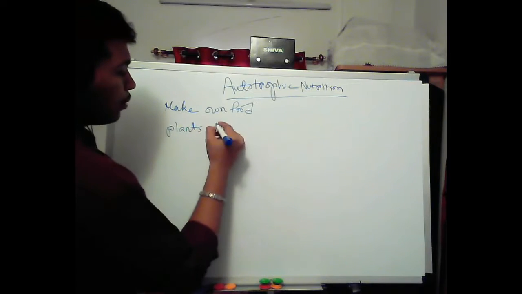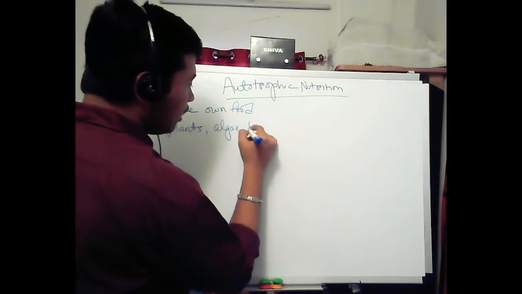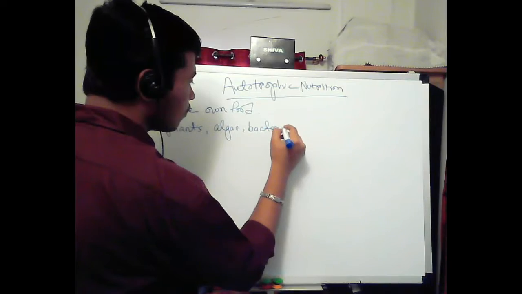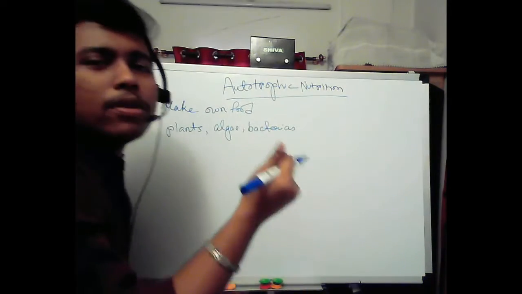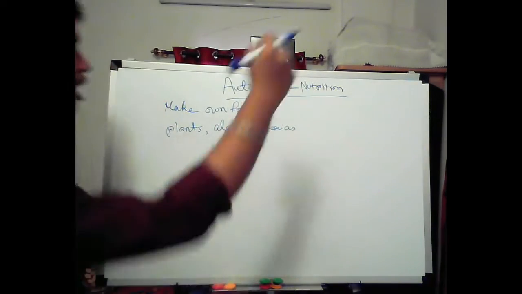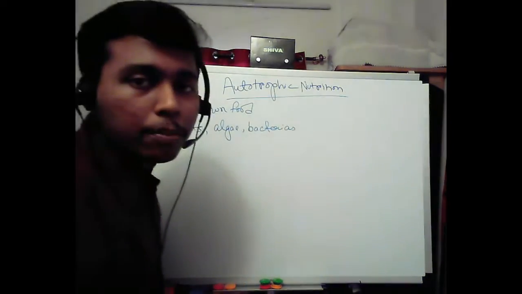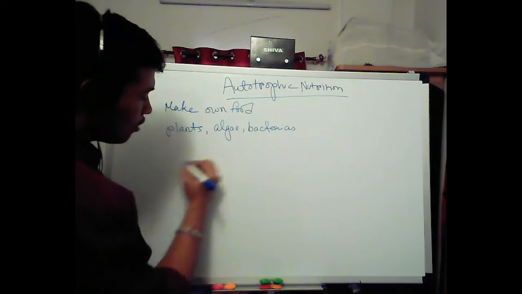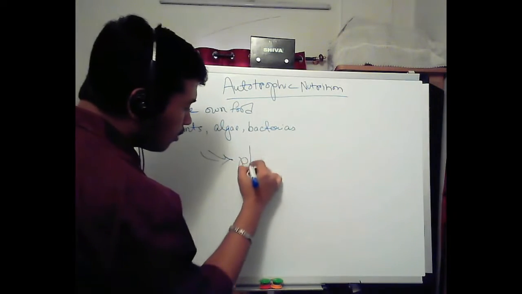For example, it's plants, we all know. Then coming to the microscopic level, there are algae, there are bacteria. But the main factor common in them, why they have this type of ability, is all due to photosynthesis.